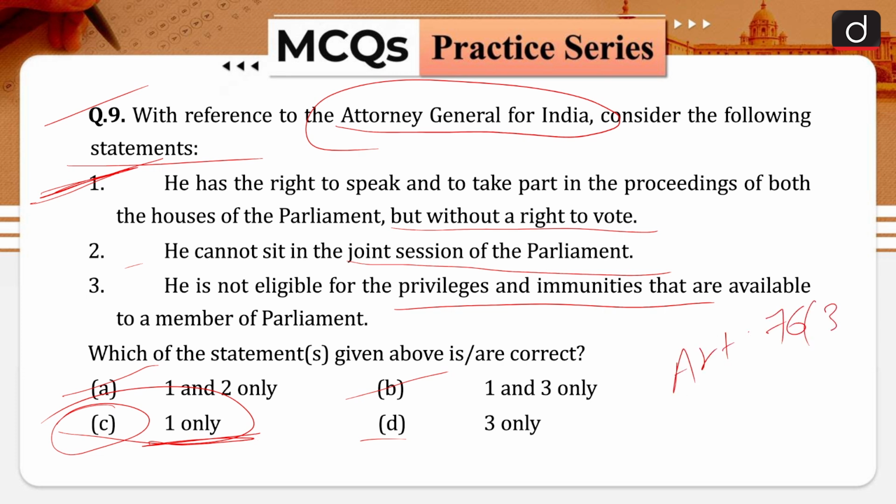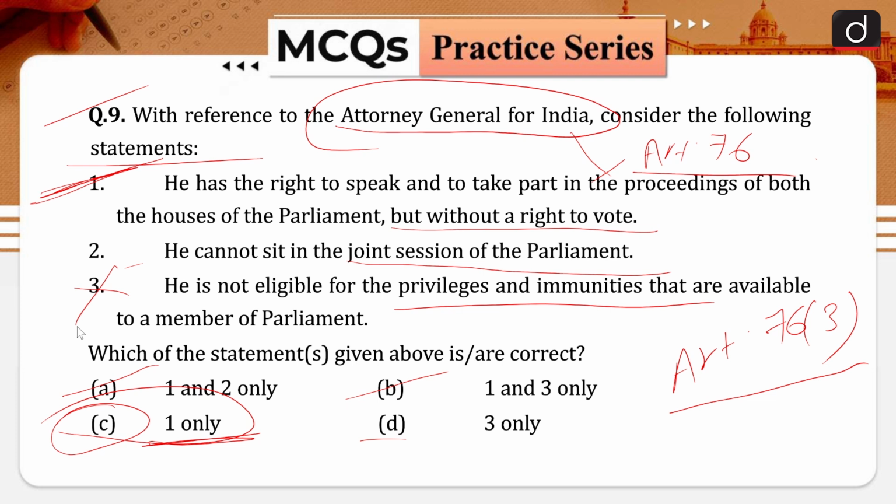So I have revealed the answer to the question I asked: the Attorney General for India is mentioned under Article 76 of our Indian Constitution. It states that in performance of his duties, the Attorney General shall have the right of audience in all courts in the territory of India. In addition to this, he has special privileges with respect to the Parliament. He is entitled to the privileges available to any member of the Parliament, and that is why your statement number 3 is incorrect in nature.